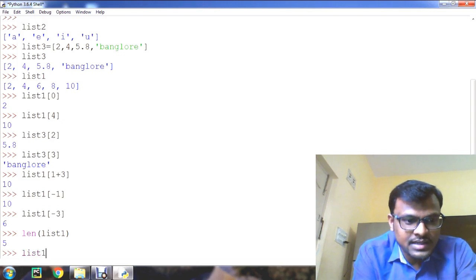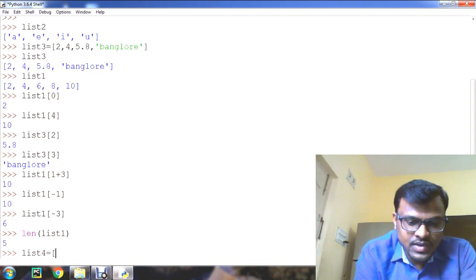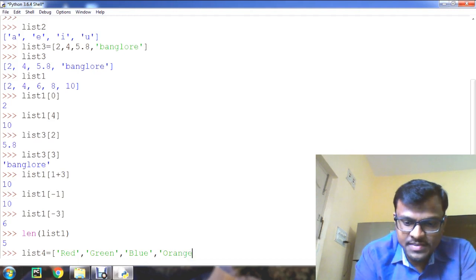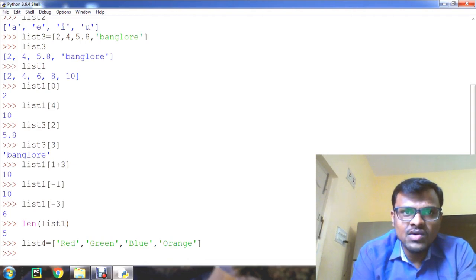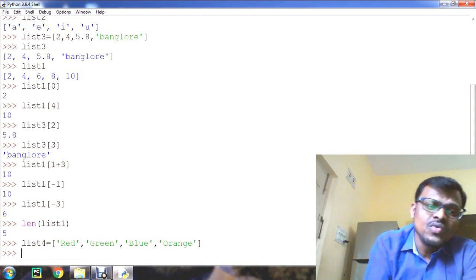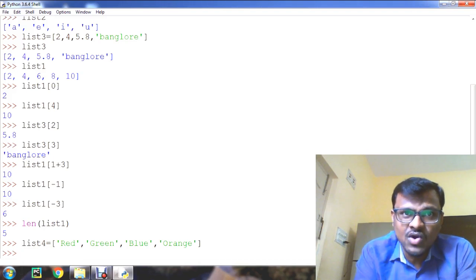For example, take list 4 is equal to, I am going to give some values: red, green and blue, and the next color, orange. Okay, the list 4 is created now. Now we can change or override the list 4 with new values. Let us check how we can make that change or override.